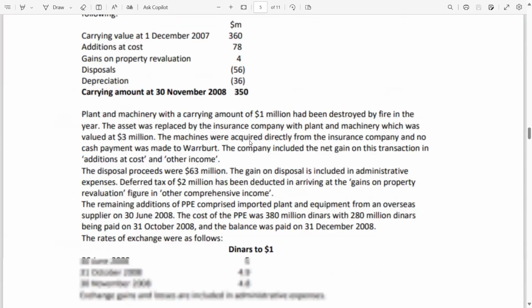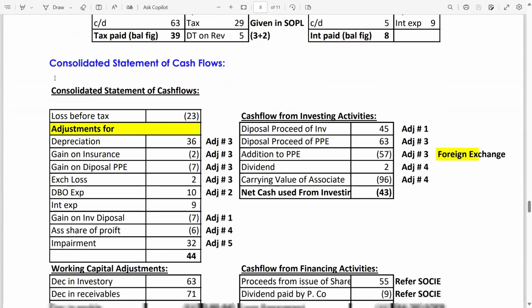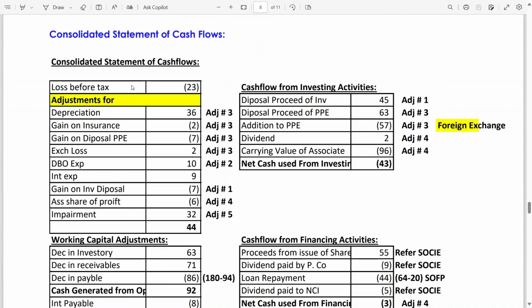Okay, guys. So, loss before tax, it always starts with the profit before tax or loss before tax. In most of the cases, there will be profit before tax, but in this question, there is a loss before tax. So we have entered the loss before tax, 23. Now adjustments for depreciation is 36 million. Look, I have written the reference number as well. Adjustment number 3, 36. Gain on insurance is 2. It's again non-cash, so that's why we are deducting it.